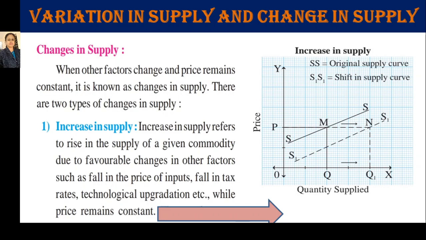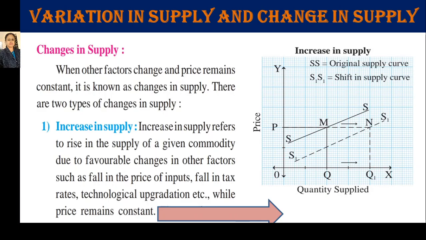As it is clearly explained in the diagram, at OP price the quantity is OQ, but due to reduction in the cost of production or other factors, there is an increase in supply, from Q to Q1, and the producer will move from point M to N.